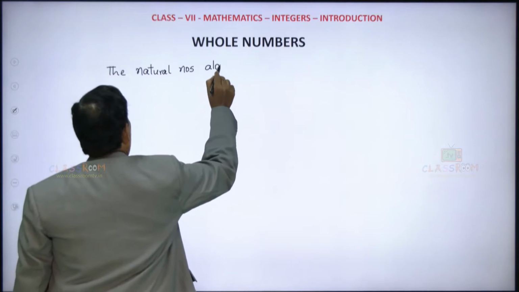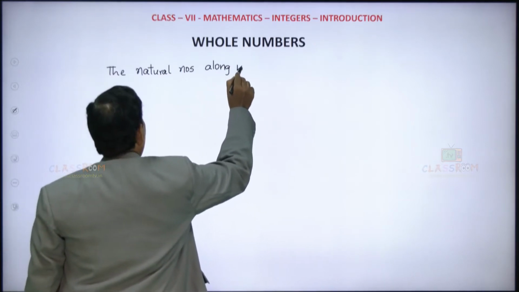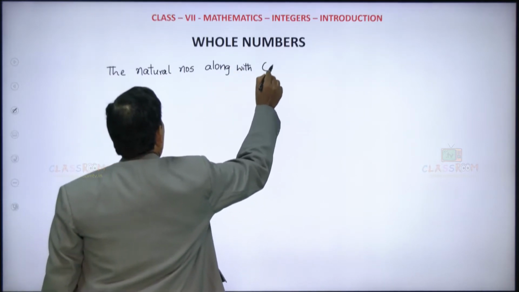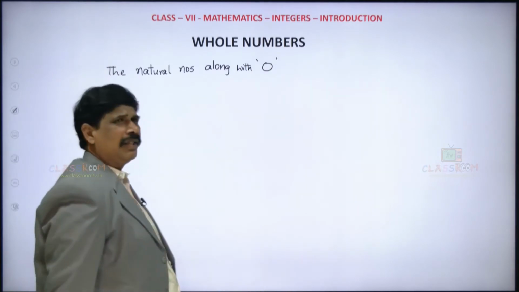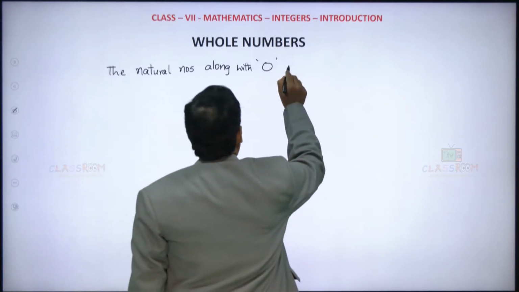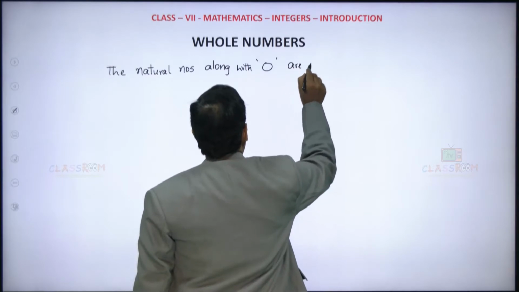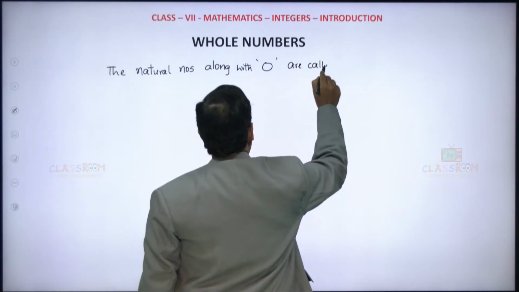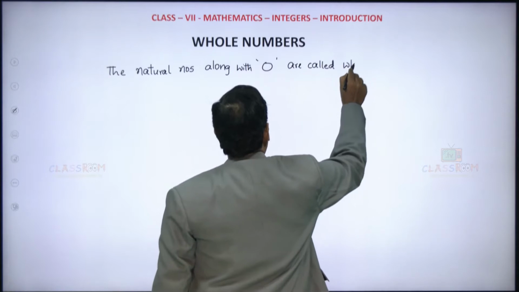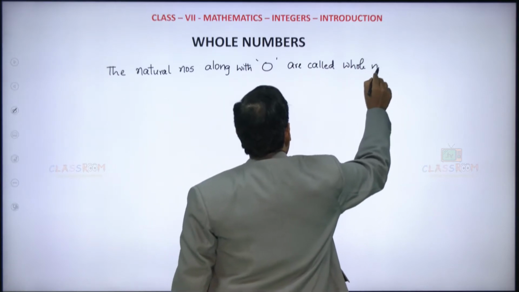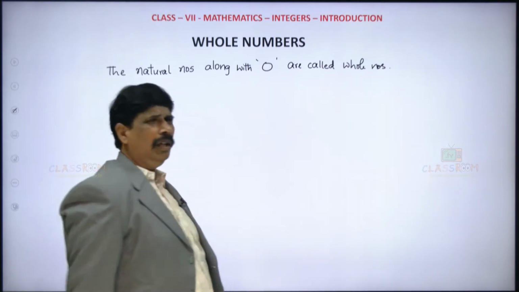The natural numbers along with 0 are called whole numbers. Clear? What are they called? They are called whole numbers.